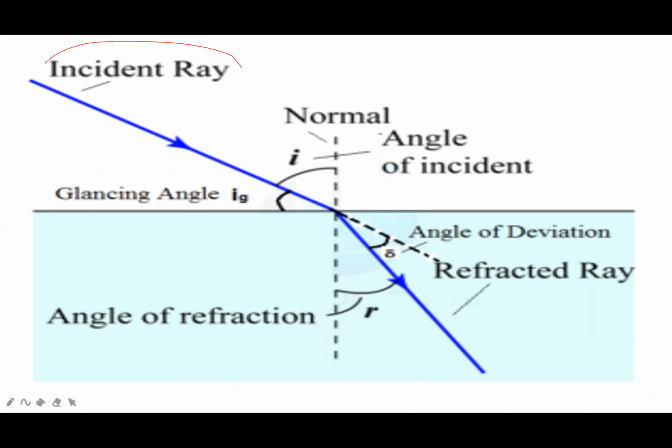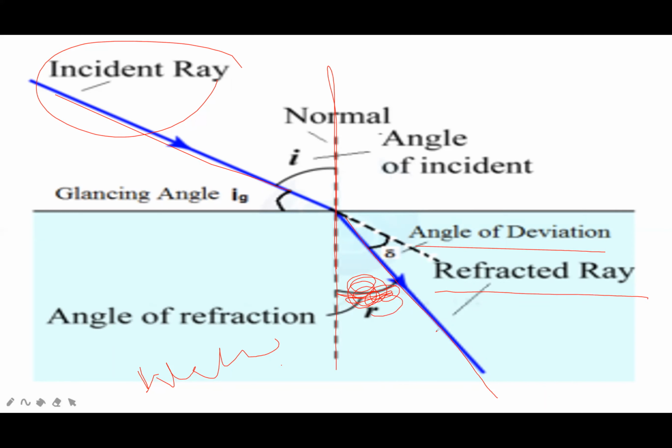This is the incident ray. This is the normal. This is the refracted ray. This medium is water or glass. This is angle of incidence, this is angle of refraction. This is the original path. This is the angle of deviation.